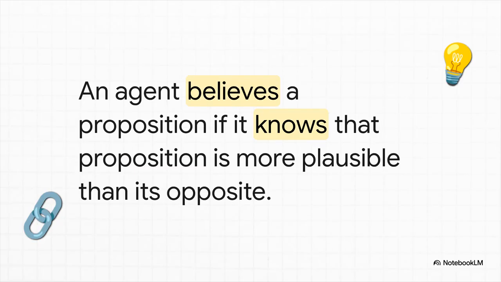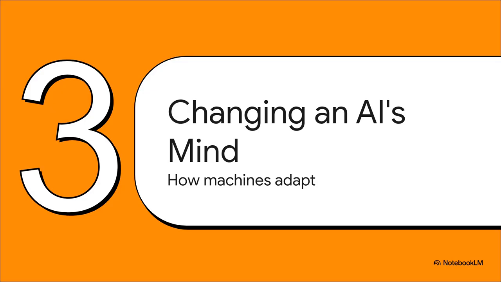Now here's where it gets really clever. Instead of treating knowledge and belief as totally separate things, some of the most elegant systems link them. An AI is said to believe something if it knows that that thing is more plausible than it not being true. It's just a brilliant way to take a fuzzy philosophical concept and bake it into a clean, computable rule.